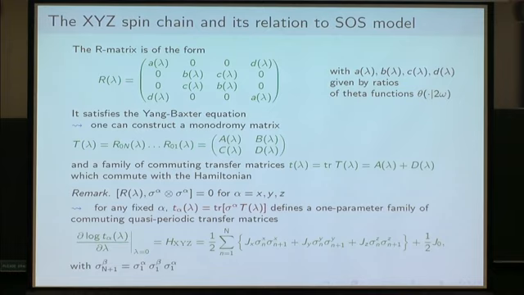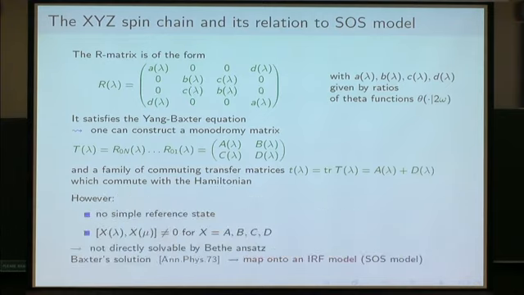But in that case, the corresponding Hamiltonian will be the Hamiltonian of the spin chain with quasi-periodic boundary condition, written in this way. So this was just a remark. A priori, the quasi-periodic cases are also integrable.